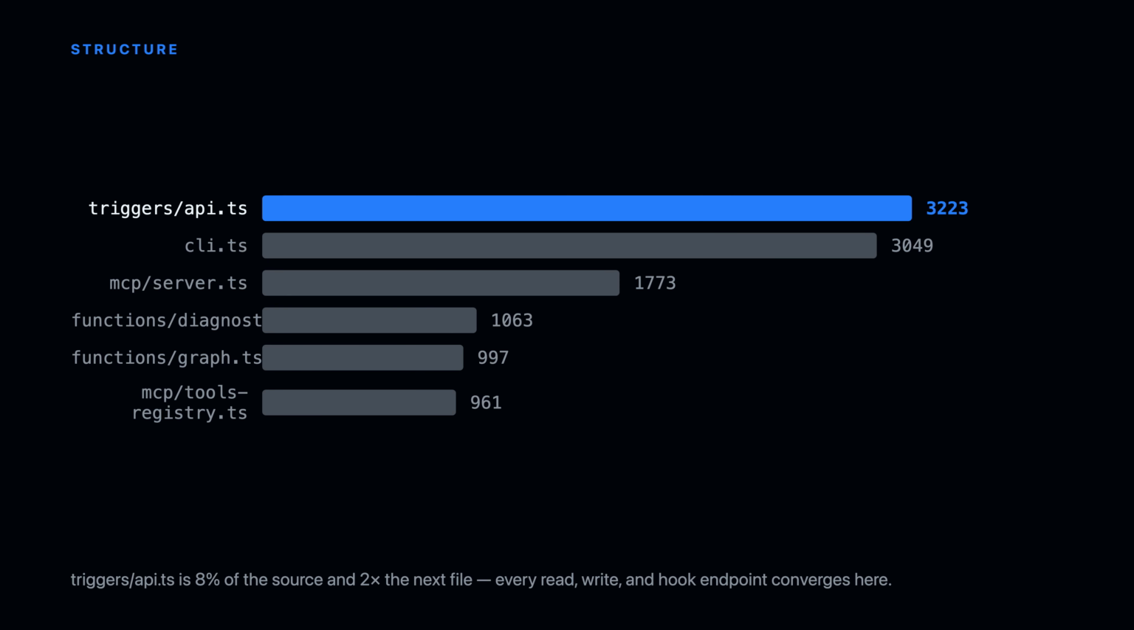39,000 lines of source. First signal: where does the code concentrate? triggers/api.ts is 223 lines. cli.ts is 3049. Then a cliff: mcp/server.ts at 773, then everything else under 1,000. That gap between the top files and the rest is the first clue about where the system lives.